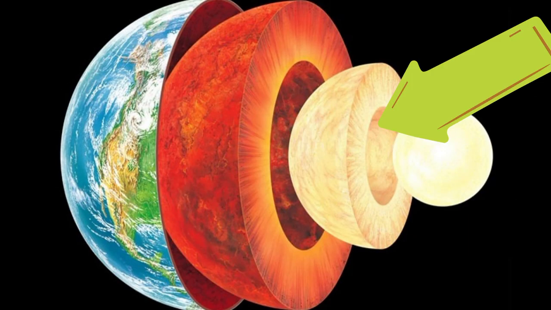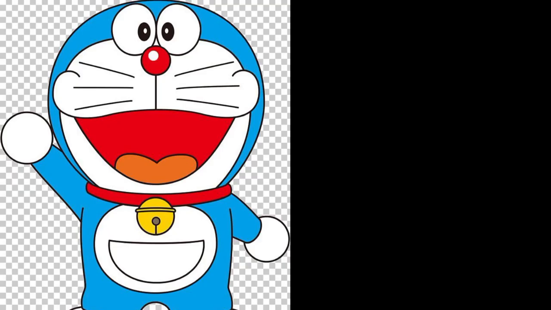The core. The core is the innermost layer and the center of the earth. It has two parts. The inner core is a solid ball, is made up of iron and is around 1200 kilometers thick, while the outer core is made of molten iron and nickel. It is around 2200 kilometers.